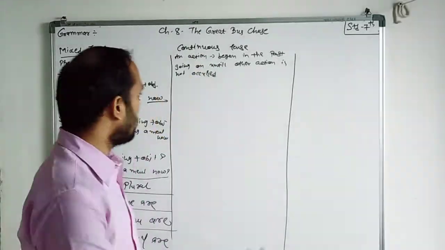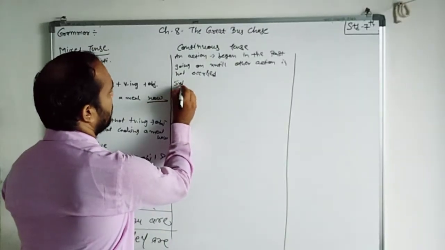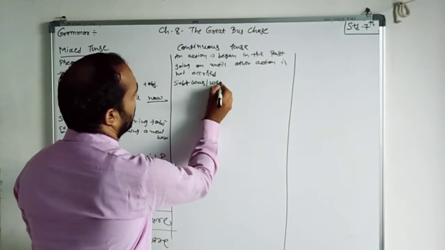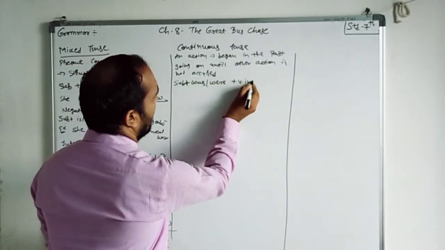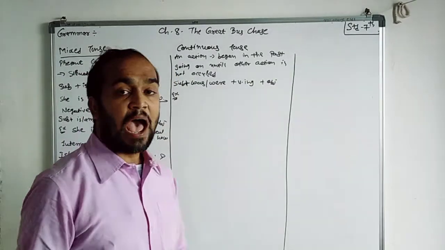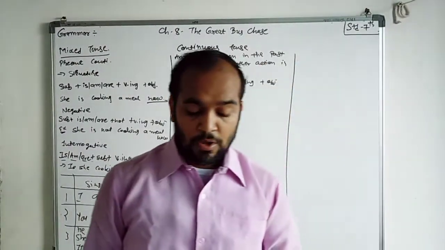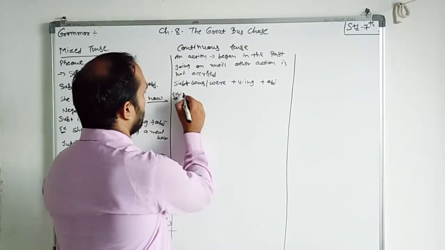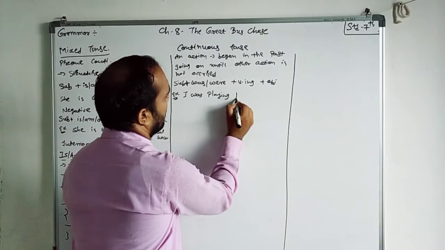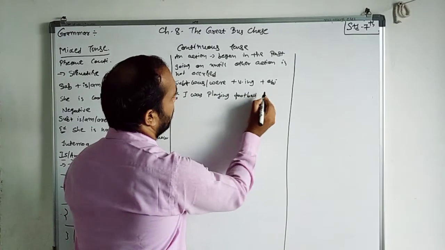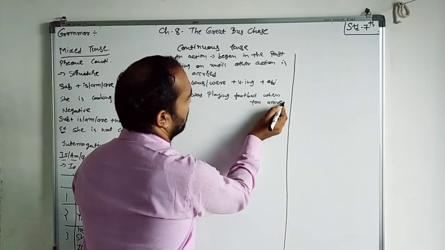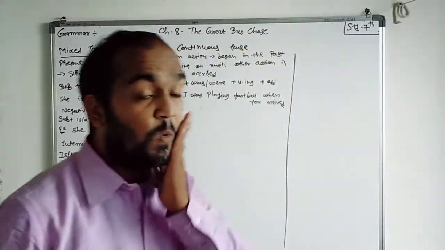For example, suppose we are talking about the structure: subject plus was, were plus verb with ing plus object. So here is one example: I was playing football when you arrived. See that there are two actions in this sentence.